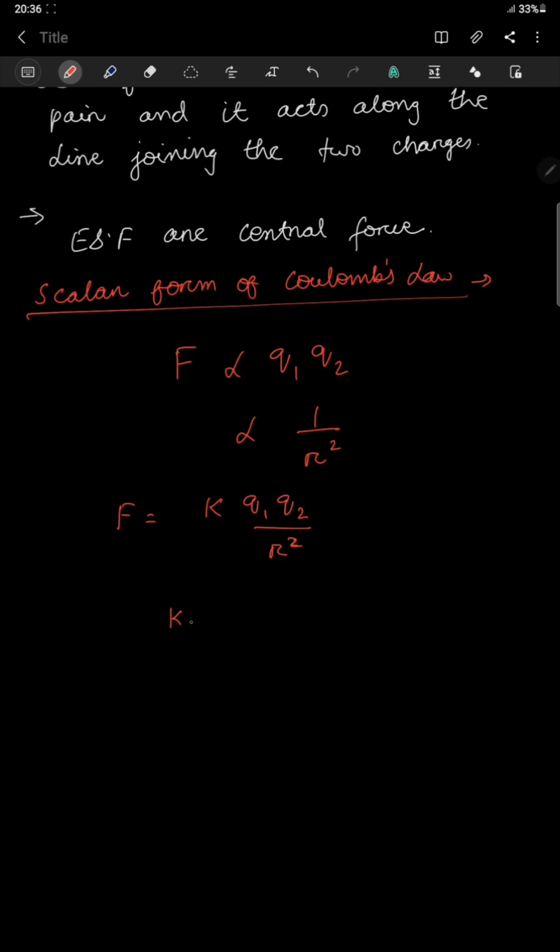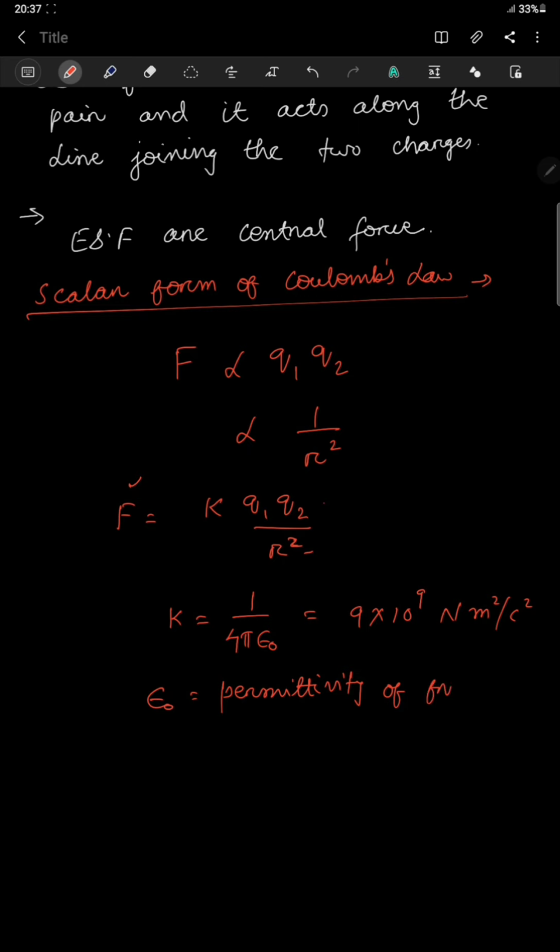And what is your k? K value is 1 by 4 pi epsilon naught, and this will be 9 into 10 to the power 9 Newton meter square per Coulomb square. Take up an assignment to find out the unit of k. You can easily find it because you know the units of F, r, q1, q2. Okay, then the question comes, what is this epsilon naught? Epsilon naught is the permittivity of free space.